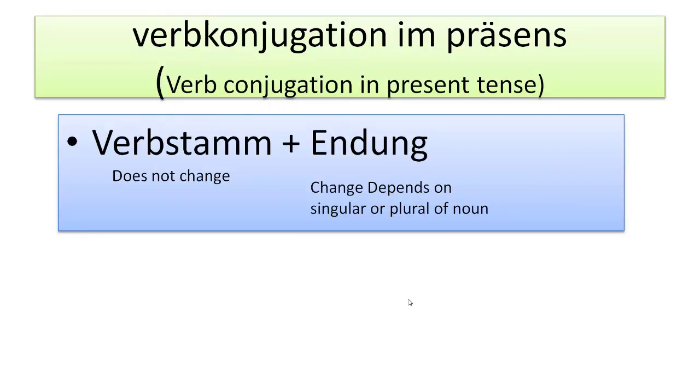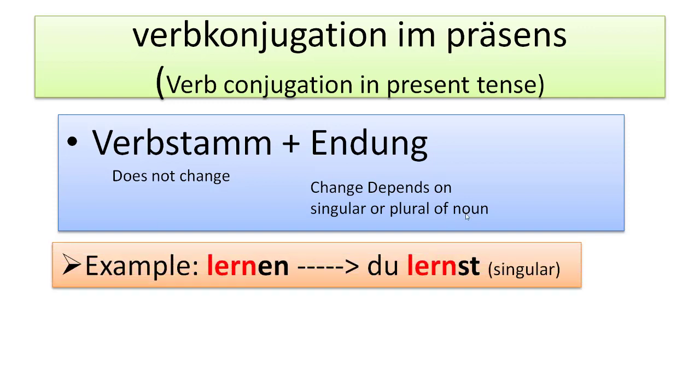In this slide, I will be explaining the conjugation of the regular verb. As we know, every verb has two parts, the stem verb and the Endungen. In a regular verb, the stem verb will not change, but the ending will be changed according to the noun. Let's see one example. Lernen.